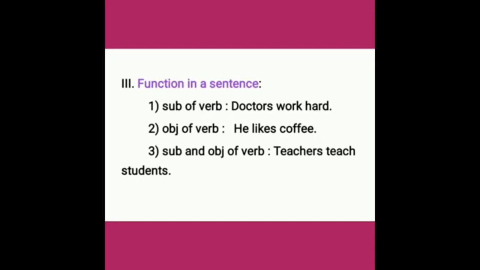Third one, subject and object of verb. Example: teachers teach students. Here teachers and students are nouns, so the nouns act as a subject as well as an object. So nouns have certain functions in a sentence, like subject, object, complement or adjective. Using these clues, hereafter you will easily find the noun in the sentence, is it?